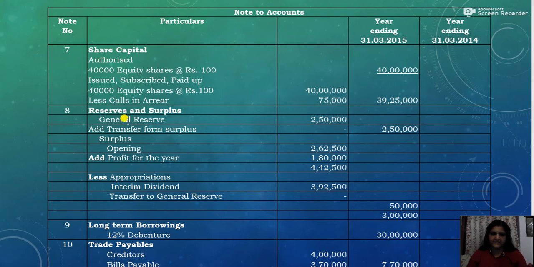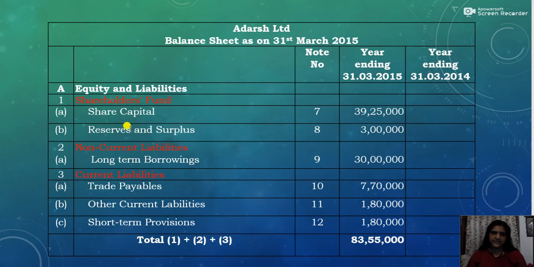So that is reserves and surplus. Reserve constitutes 2,50,000. Then the net surplus constitutes 50,000. So the total coming under reserves and surplus is 3 lakh. That we will write under reserves and surplus, that is 3 lakh.